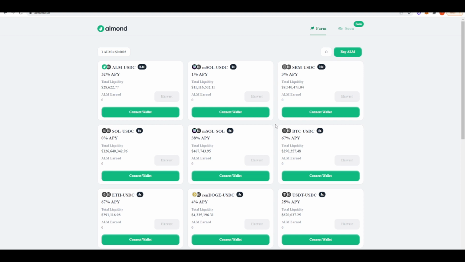Remember, these APYs are being paid out in the Almond token, and it's basically useless as far as I'm aware. So from my research, these are all of the places where you can get the highest yield on your SOL right now. Leave any comments down below if you think you can provide any resources to find more or higher yields on your SOL, because that would be much appreciated.